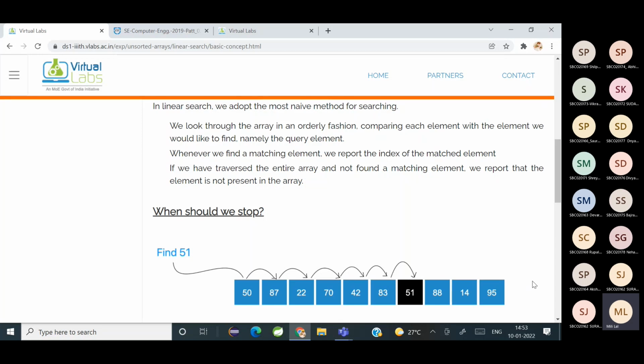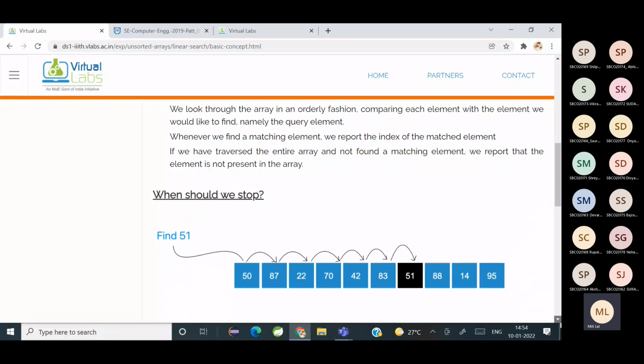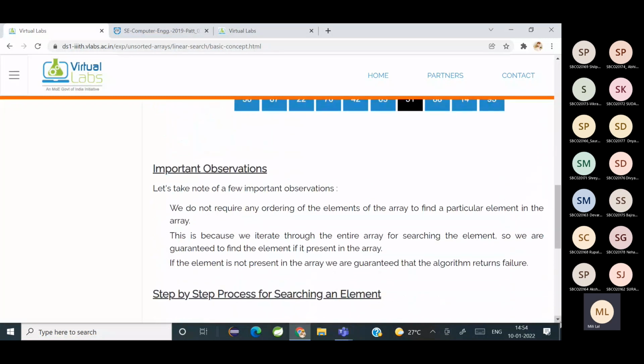So it will go to the next index, element 87. Then it will go to 22, 70, 42, 83, and finally it has found 51. So 51 find किया, to it will return the index of the element where it has found. So which is the index? 6. 0, 1, 2, 3, 4, 5, 6. So it's going to return the index 6. समझ में आया? Is it clear?